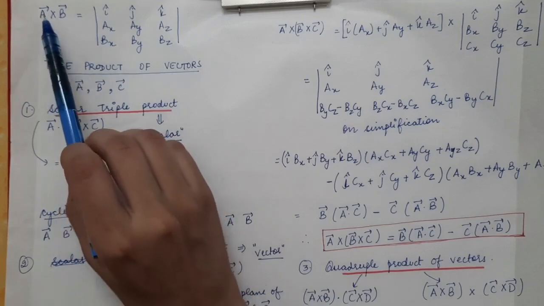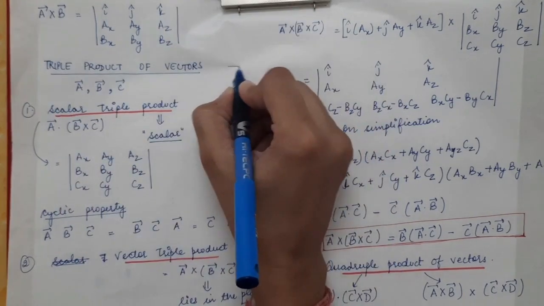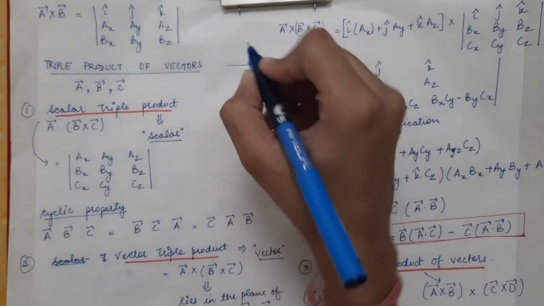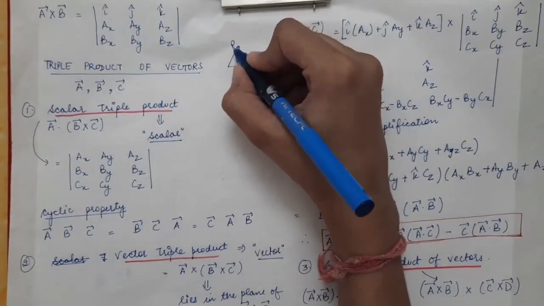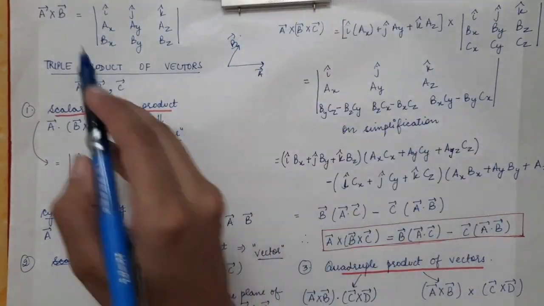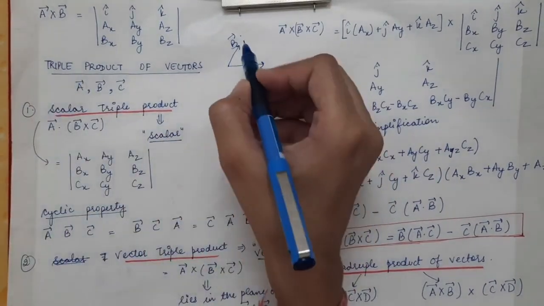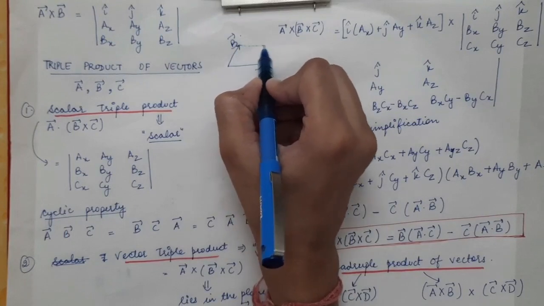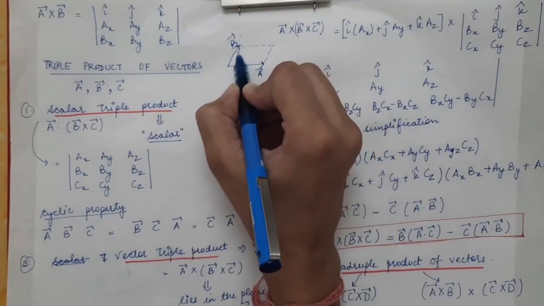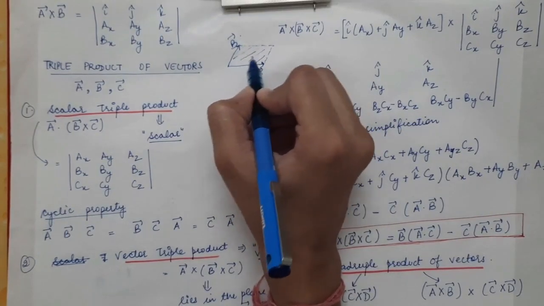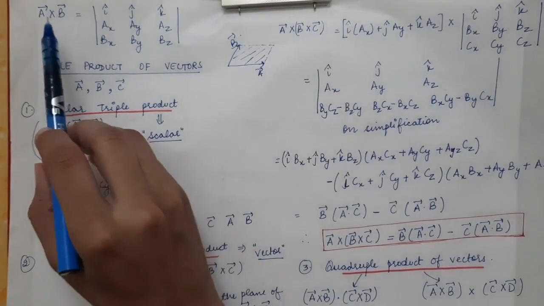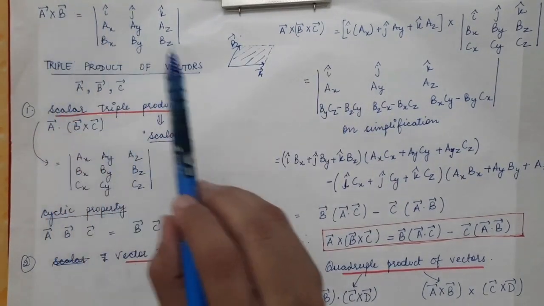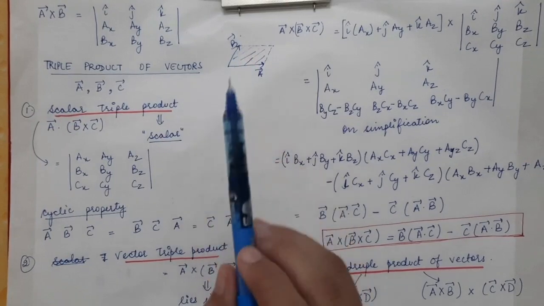Now, A vector and B vector, let's say they form the two sides of a parallelogram. So the magnitude of A vector cross B vector will give us the area of this particular parallelogram. And the direction of A vector cross B vector will be the direction of the area vector of this parallelogram.